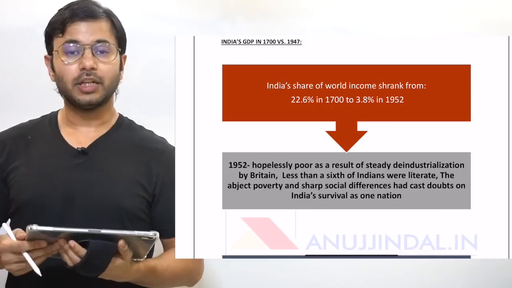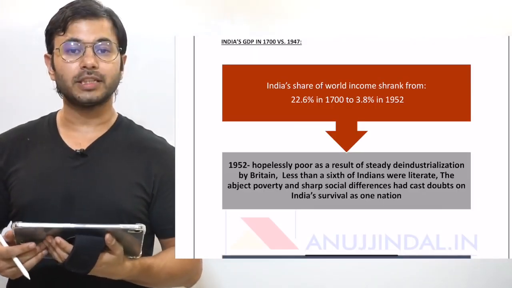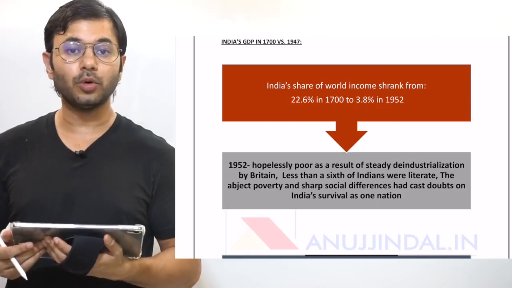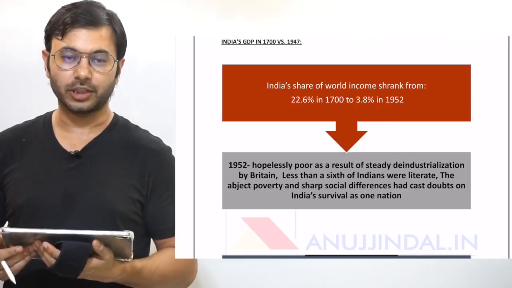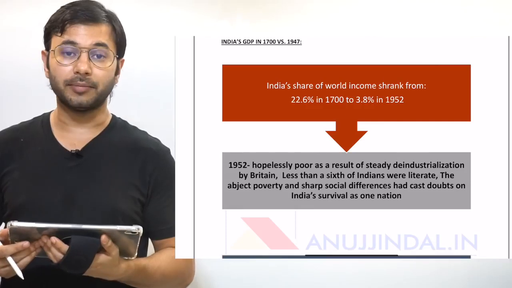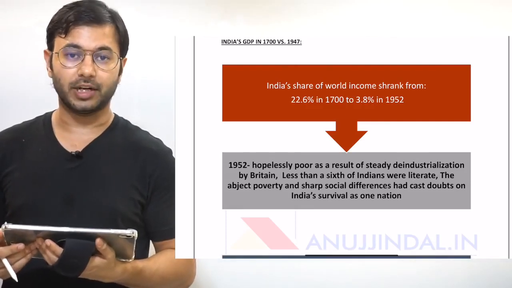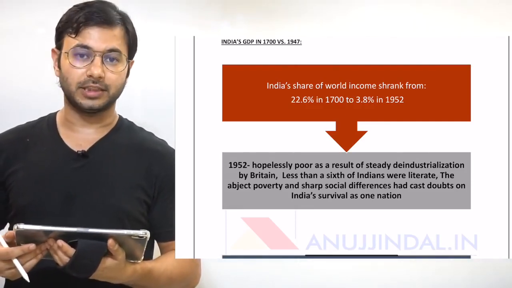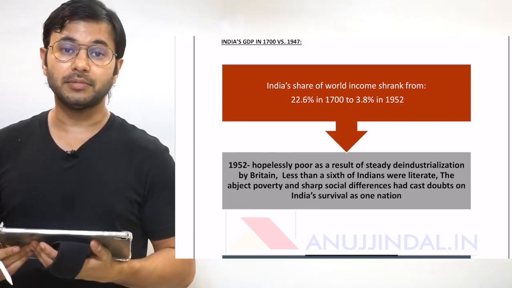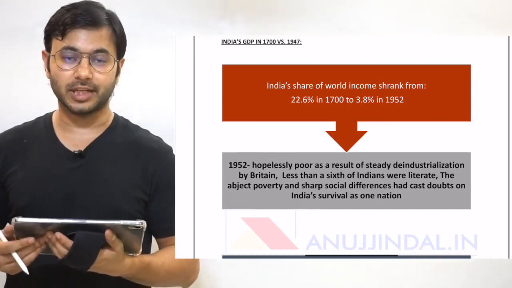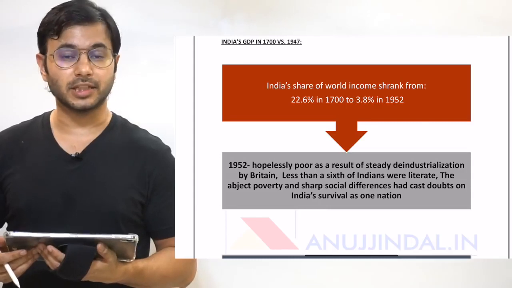Now let us go back a little bit and talk about the era when the Britishers ruled India, commonly known as colonialism. The Britishers started coming to India in the era of 1700 and stayed here till 1947. The Britishers claim that they started the era of industrialization in India, but the stats say otherwise.